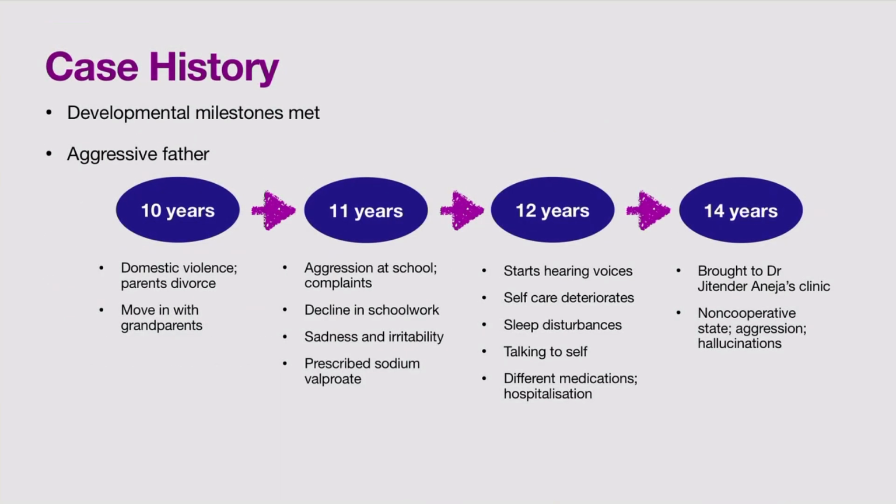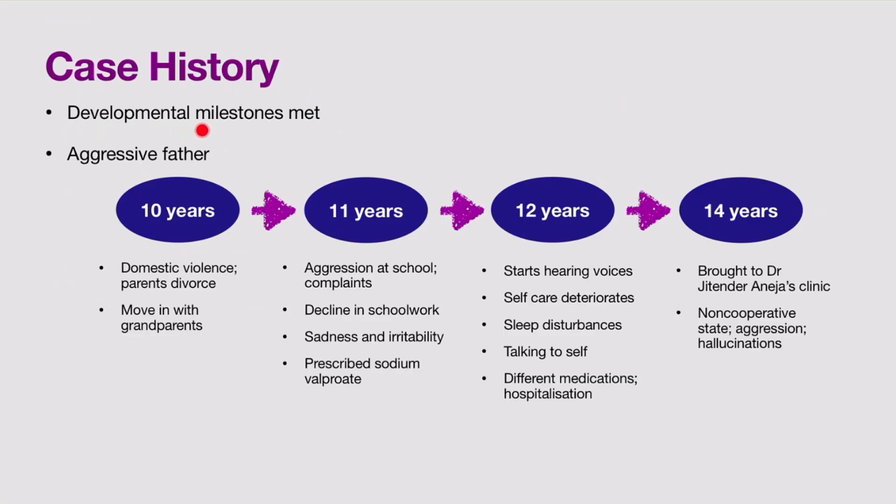This particular case, published by Dr. Jitendra Aneja in 2018, is about a 14-year-old boy. There are a few things that you should keep in mind about this boy. He was born into a two-parent household, and it was a normal pregnancy.